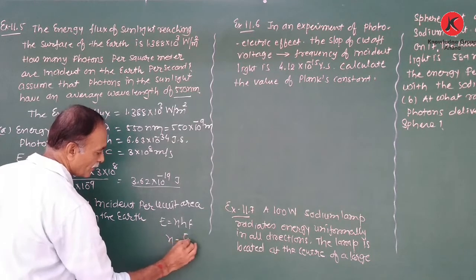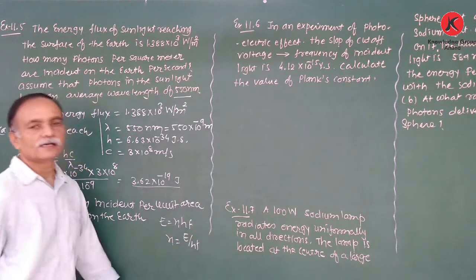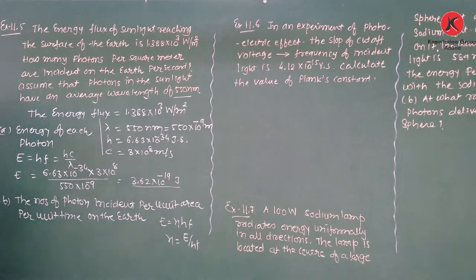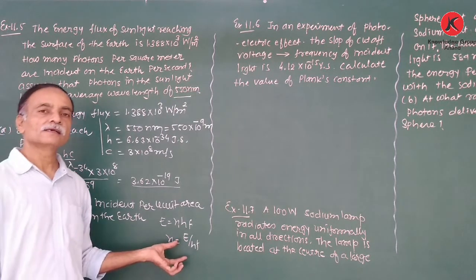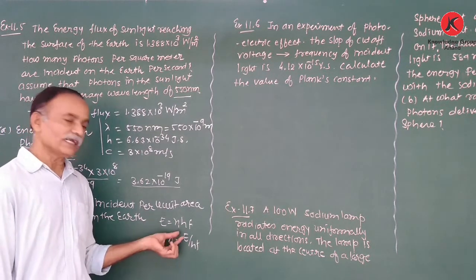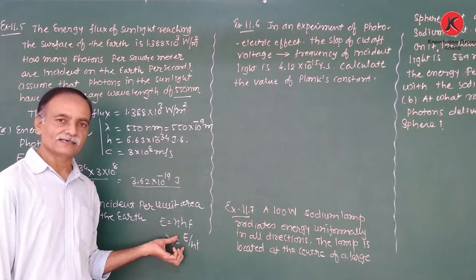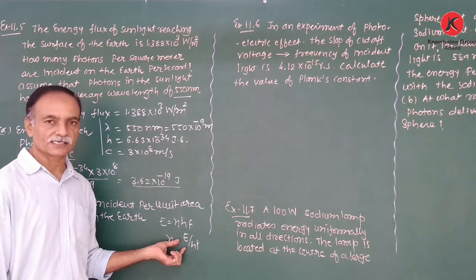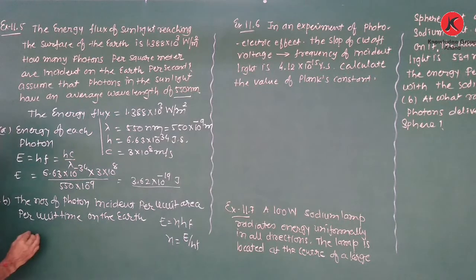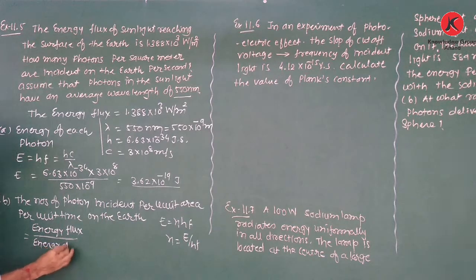Therefore, n is equal to total energy per energy of each photon. Here, instead of the energy, there is the number of photons incident per unit time. But here the energy is given as the energy flux per unit area. Therefore, n, the number of photons incident on the surface of earth per unit area, unit time, is equal to energy flux upon energy of each photon.